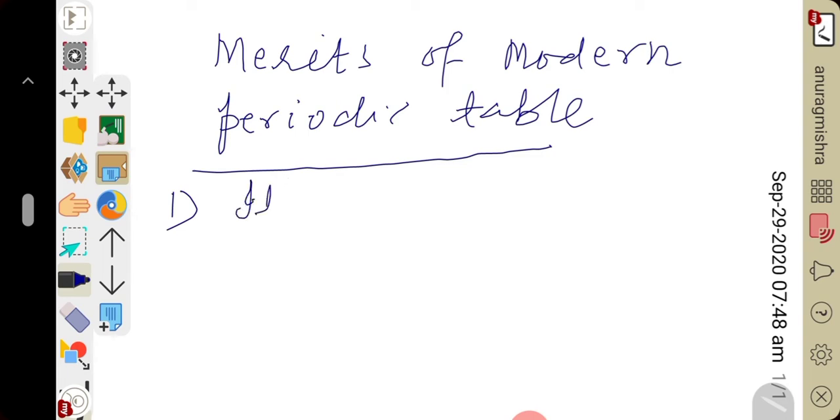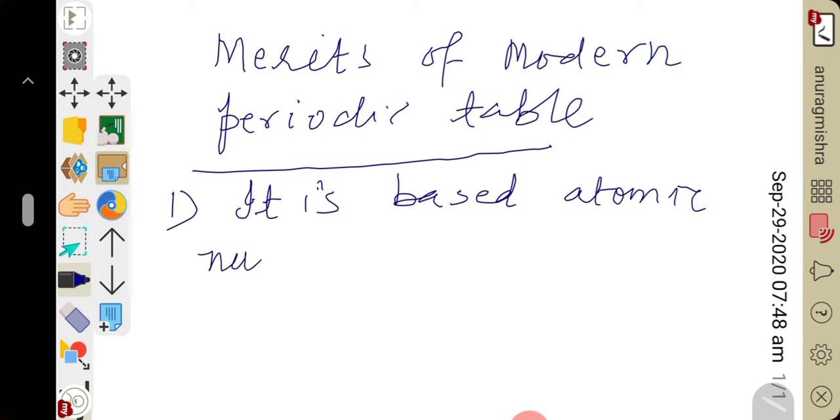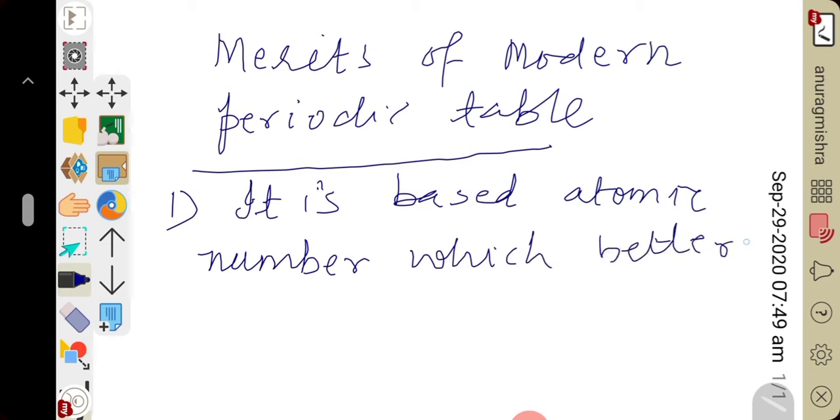It is based on atomic number, which is most appropriate, a better fundamental property.